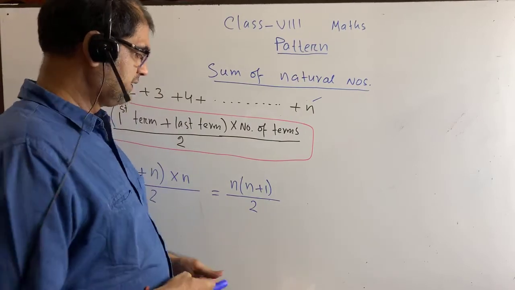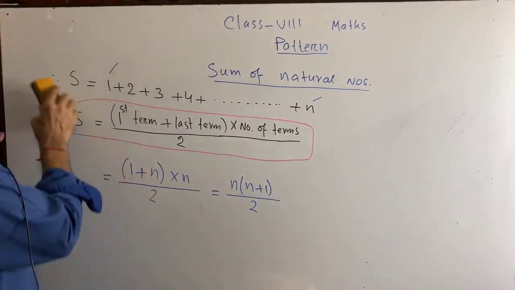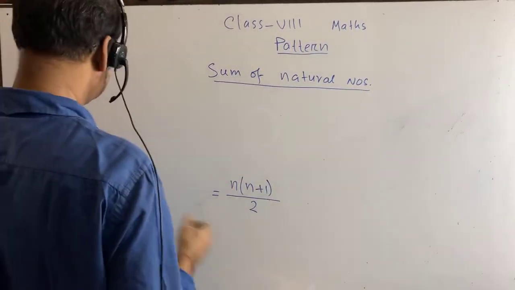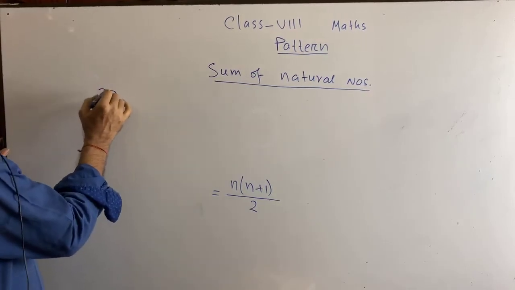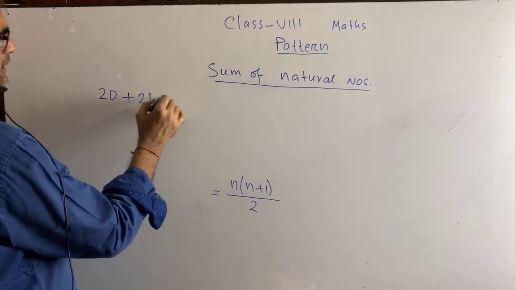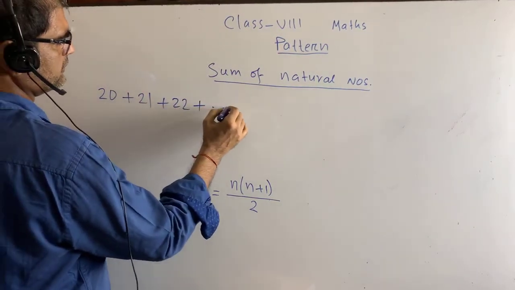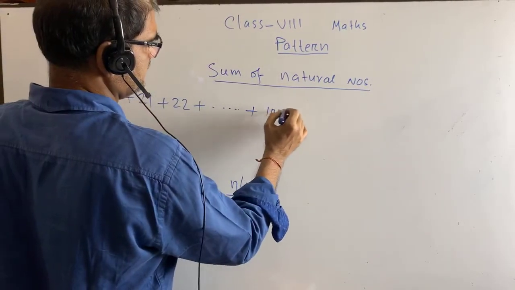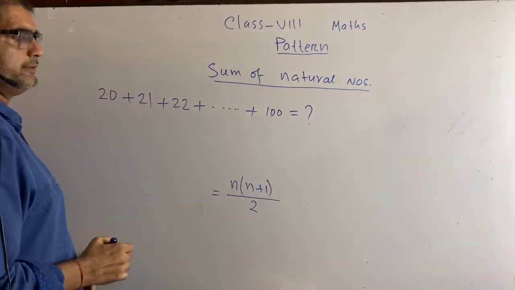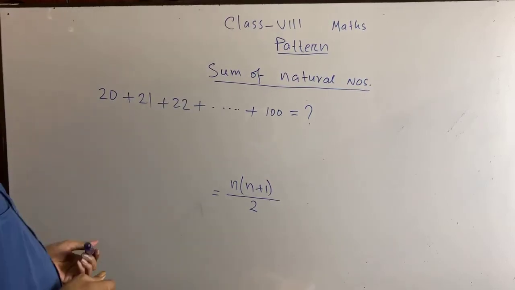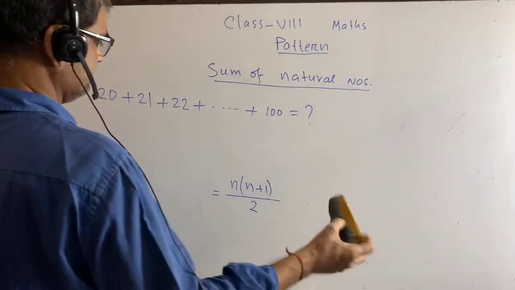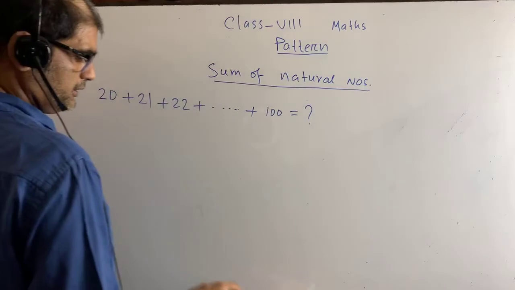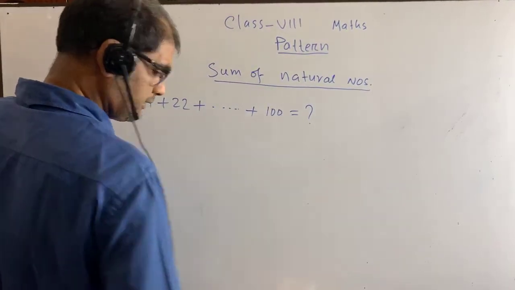Now if a question is given to you like this, you please try to understand. Suppose a question is given like this: 20 plus 21 plus 22 plus dot dot dot up to 100. Can you please let me know what is the formula? What is the first term here? You just let me know. Be with me. What is the first term here?